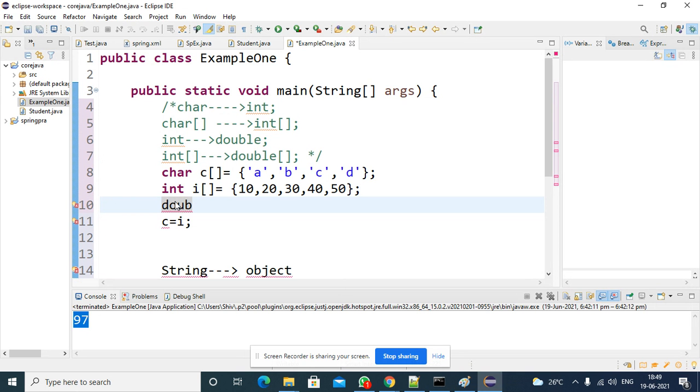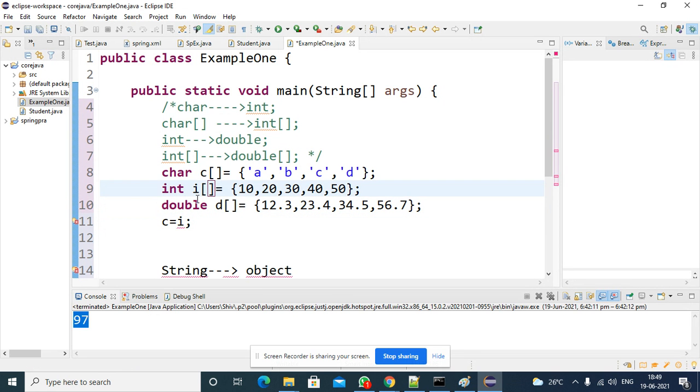So double d equal to some values, open close. Assign with some values: 12.3, 23.4, 34.5, 56.7.